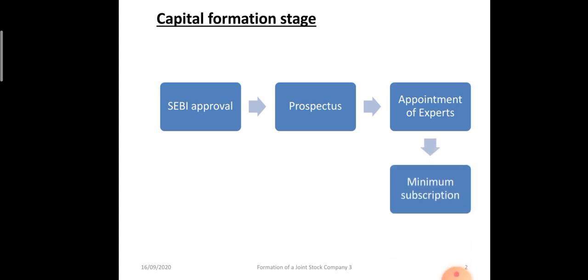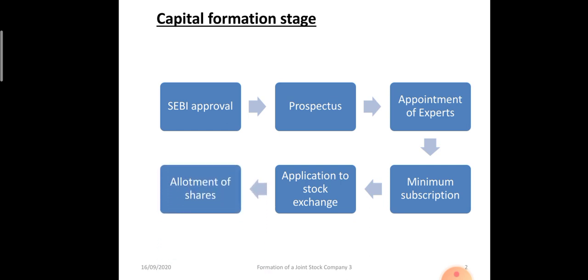Minimum subscription is required. Once the prospectus is issued and applications are invited, the company must receive a minimum amount so that it can do the business smoothly. That is minimum subscription. Once minimum subscription is received, application is given to the stock exchange to list the shares. It can be one stock exchange or more than one. Minimum one stock exchange's permission should be received, and then allotment of shares is done.